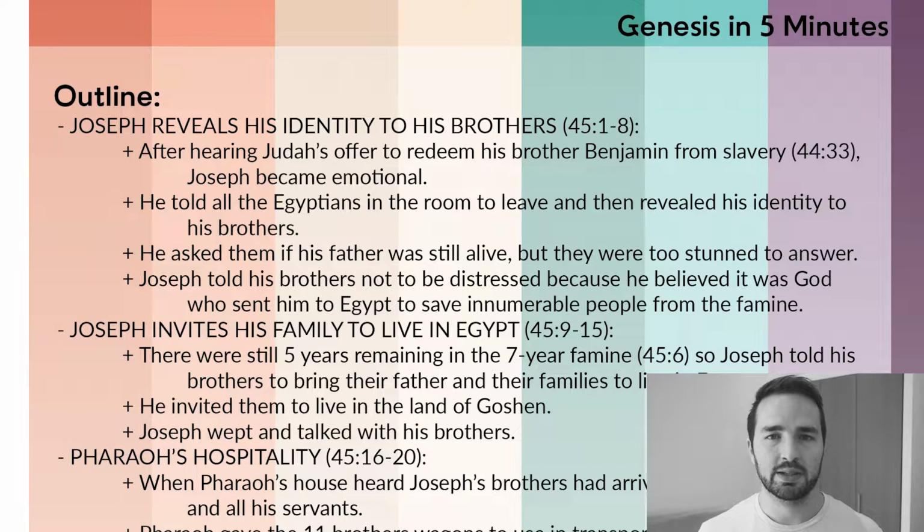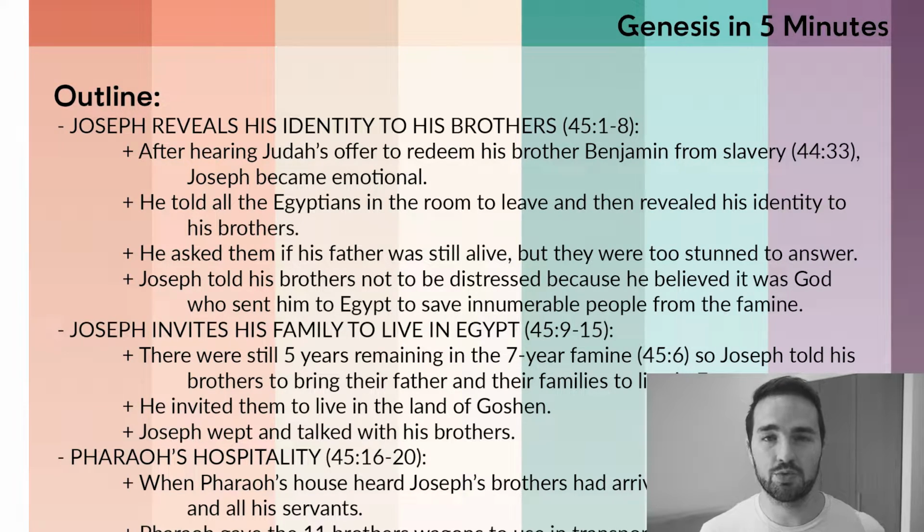As we go through our outline, let me remind you of what we talked about at the end of last chapter. You remember Joseph's silver cup had been found in Benjamin's sack. And at the end of 44, Judah stood before Joseph and he said, "Please let me take the place of Benjamin. Let me substitute myself. I will be your slave. Let Benjamin return home to my father, because it'll break his heart if he doesn't return." So now we are picking up with that conversation in our first section of 45, verses 1 through 8.